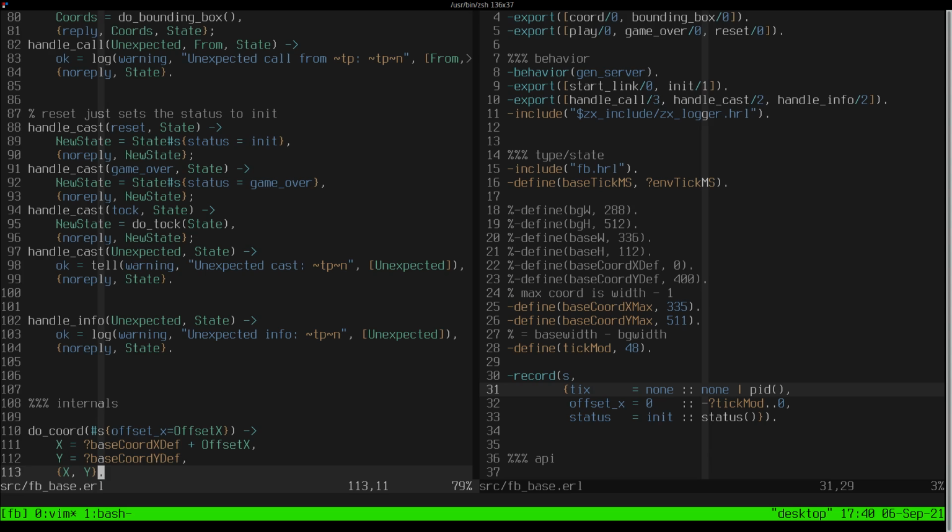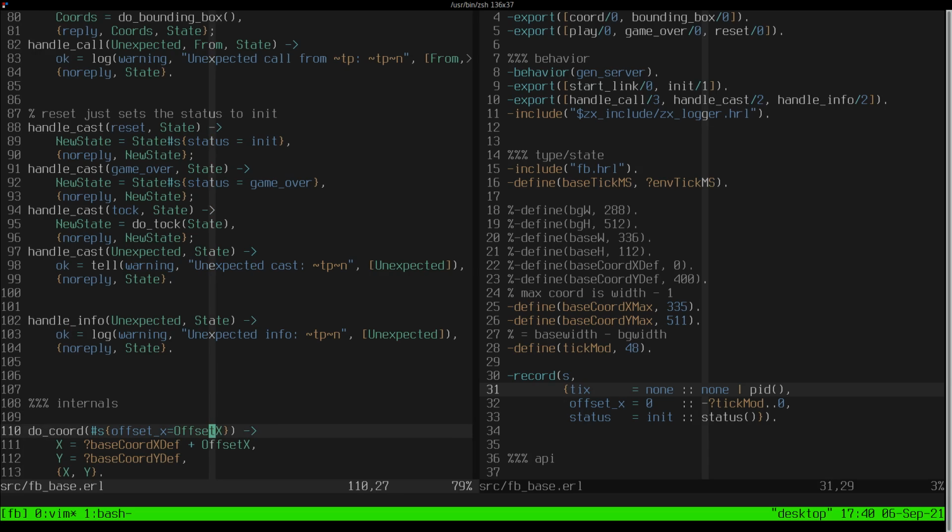Gen server means generic server, by the way. I don't actually remember what info is. I should go look this up and go brush up. I don't know. I will try to remember to include a link to the documentation so you can go read about what that is.